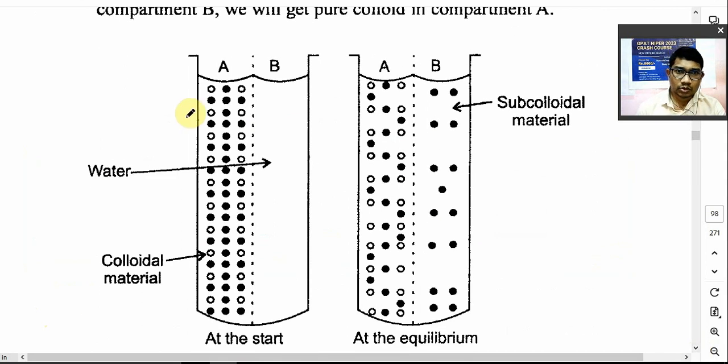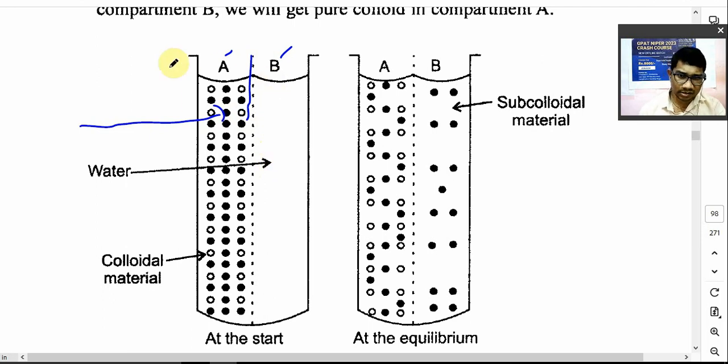देखो, so यहाँ पे दो कंपार्टमेंट. This one is known as a dialysis tank. यहाँ पे दो कंपार्टमेंट है. So there are two compartments. Okay. So compartment A is there and compartment B is there, right. Between these two compartments there is a semi-permeable membrane. Now in this you have colloidal material. Right. And in this you have water.